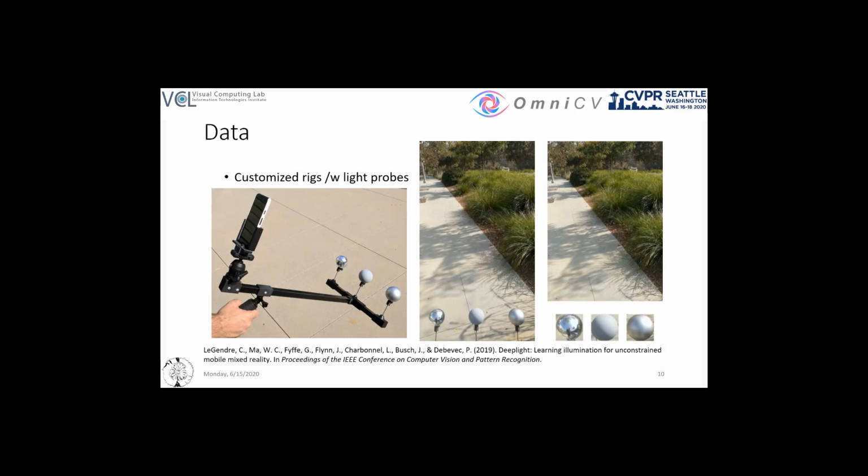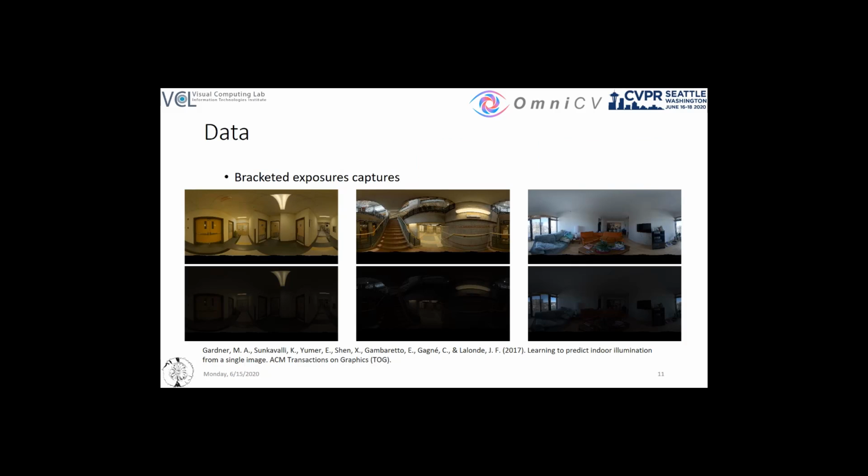Manually capturing spherical panoramas using customized rigs and light probes is tedious and would require special post-processing to remove the probes from the images afterwards. The Laval HDR dataset of Gardner et al. was created by using bracketed captures and then estimating the corresponding HDR images. Still, the manual collection process resulted in less than 2000 LDR-HDR image pairs.